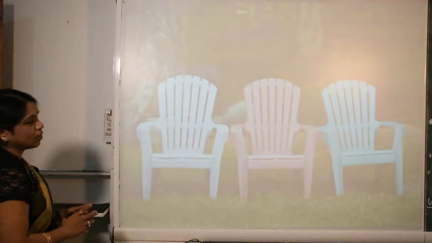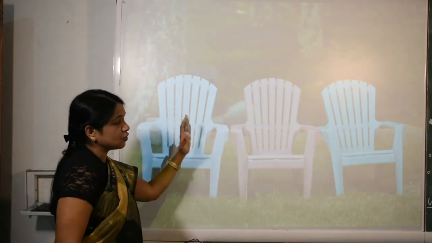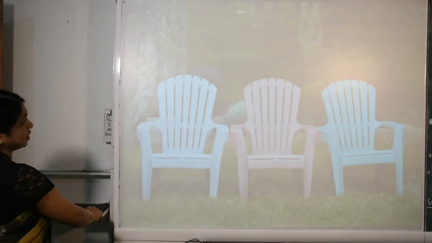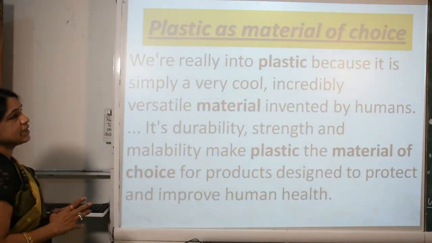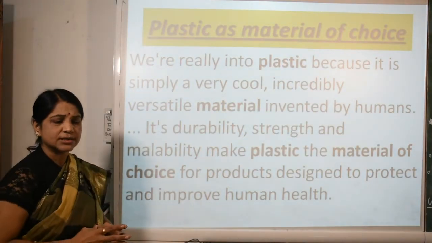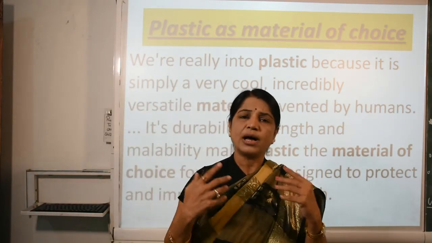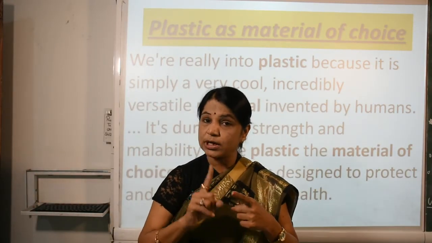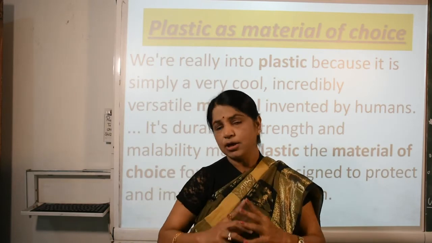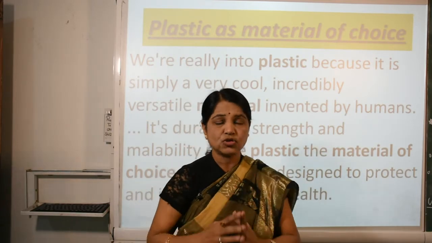Now further we talk about the various uses of plastics. In this picture are various chairs. Generally in our daily routine we use plastic as a material of choice. One question is raised: why do we use this material only, why is plastic our choice?